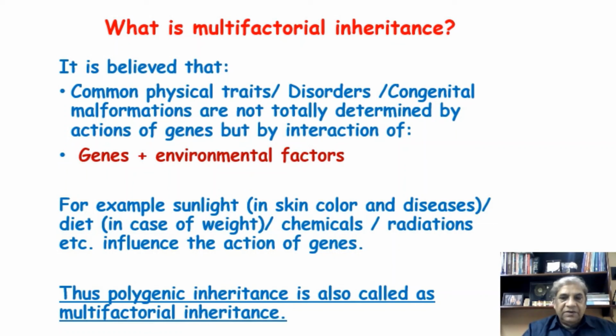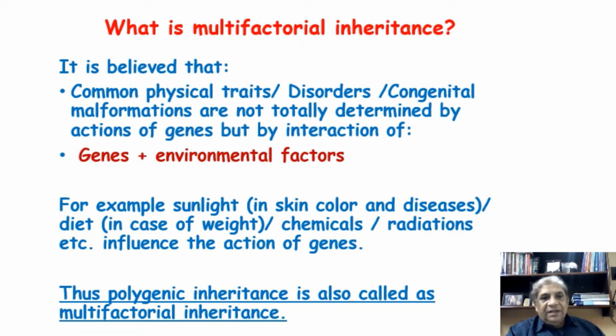Similarly for height, it is said Japanese now are much taller than what they were 50 or 70 years back, because of their environmental conditions, I mean to say diet. They are getting better diet, so diet has an effect on the height. Then chemicals, radiation, they all influence the action of the genes.